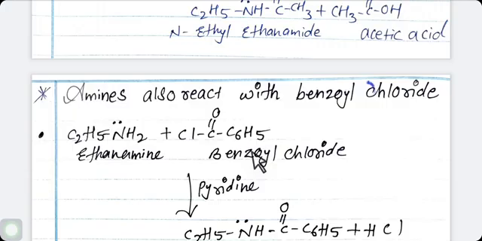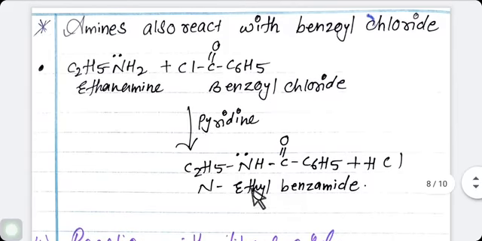In place of C6H5 you can use an aromatic ring. Again heating in presence of pyridine which neutralizes the acid produced during the reaction. Same here, from amine one of the hydrogen atoms reacts with chlorine to form HCl, and what is remaining here is C2H5 NH CO C6H5, means N-ethyl benzamide.